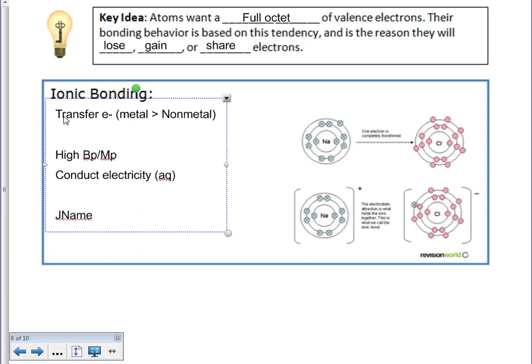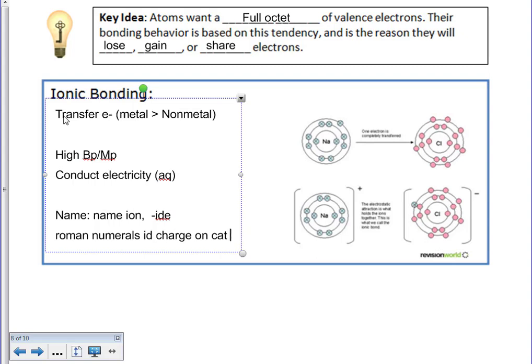And we name these, we know that we name the ions both separately, and on the second we use the IDE ending. Remember, if there are multiple charges, so for our transition metals, we use Roman numerals to identify the possible charge for the cation, if multiples are possible.